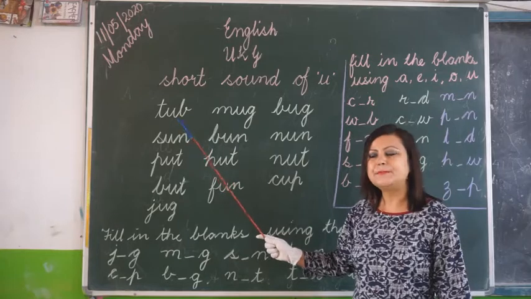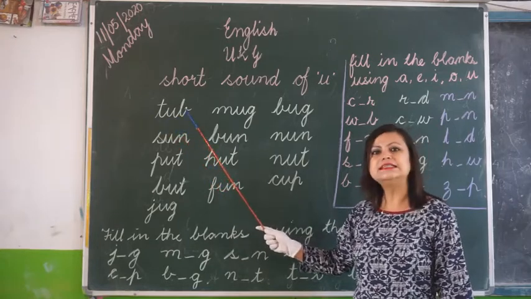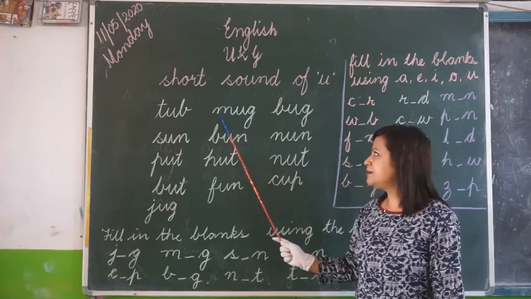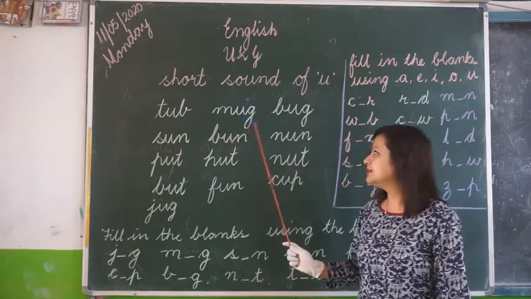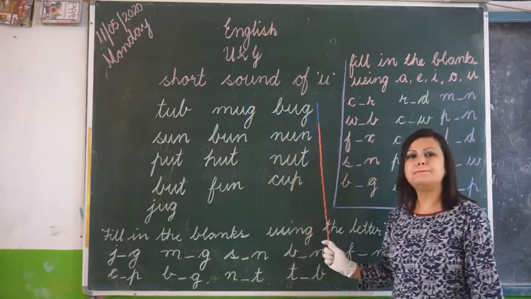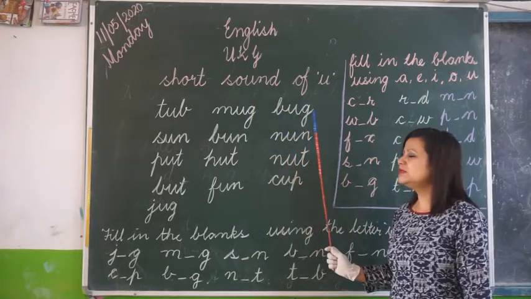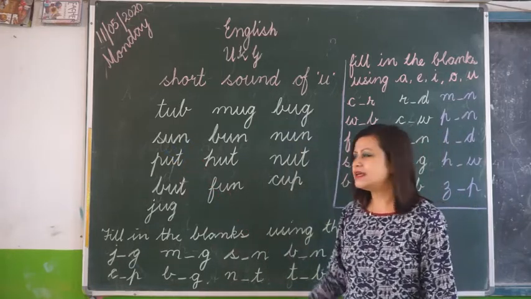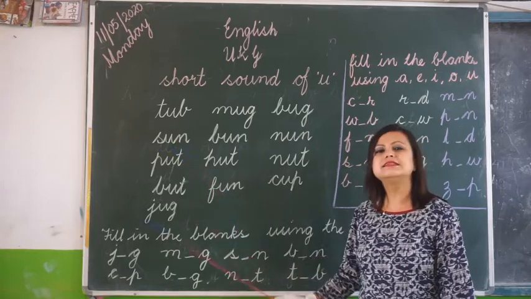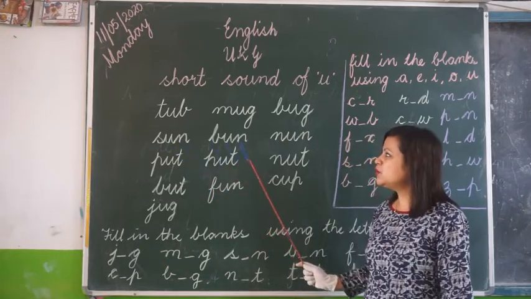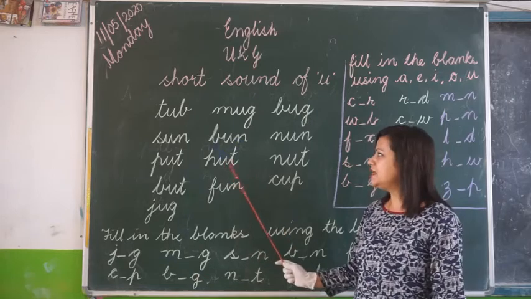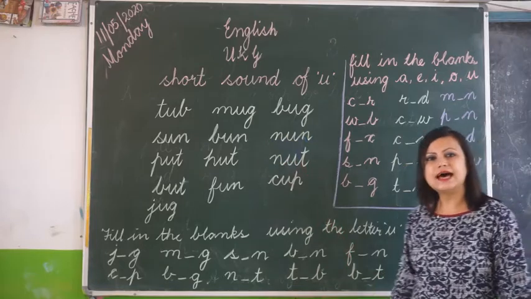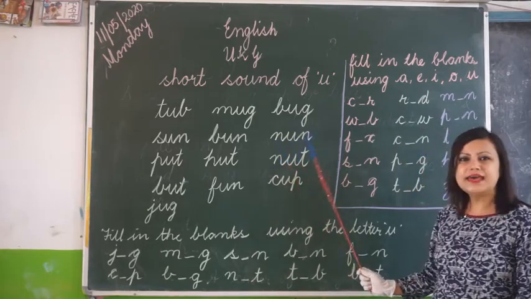T-U-B, tub. M-U-G, mug. B-U-G, bug. S-U-N, sun. B-U-N, bun. N-U-N, none.